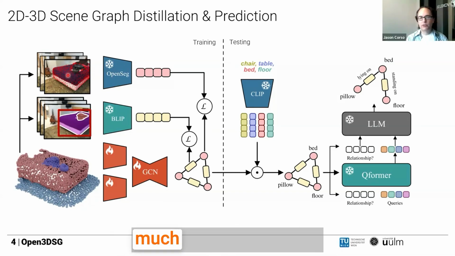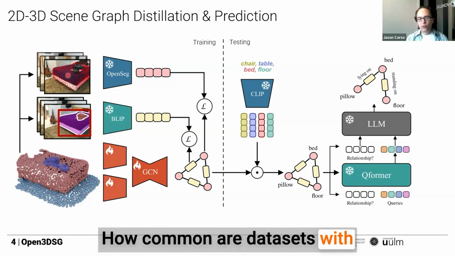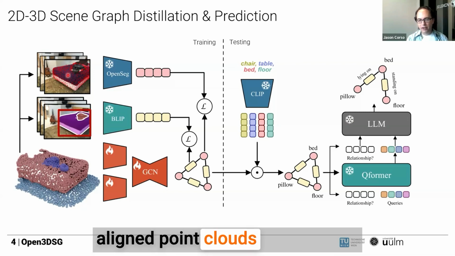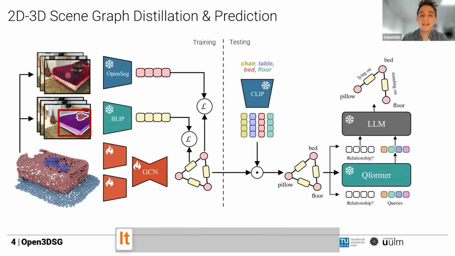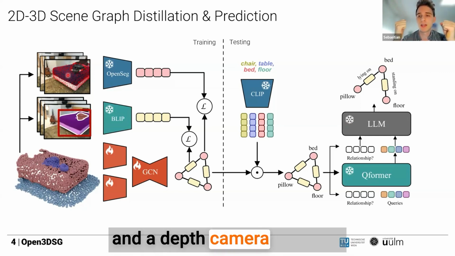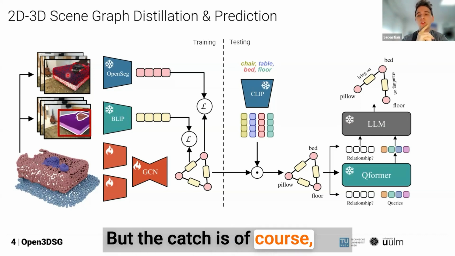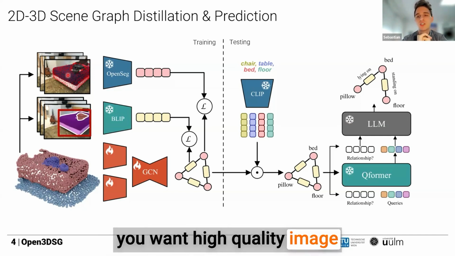I have not worked much with point clouds and this type of data. How common are datasets with aligned point clouds and images? It is quite common actually, because usually all 3D datasets are recorded by somebody going through the environment with a camera and a depth camera, and then reconstructing the point cloud. But the catch is, of course, that you want high quality image frames.